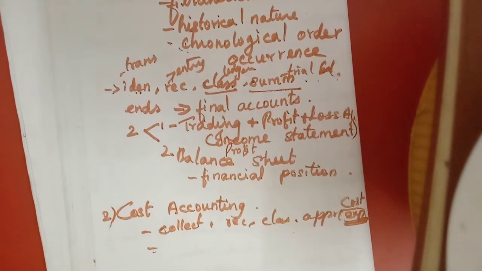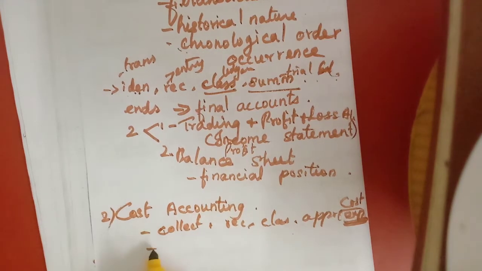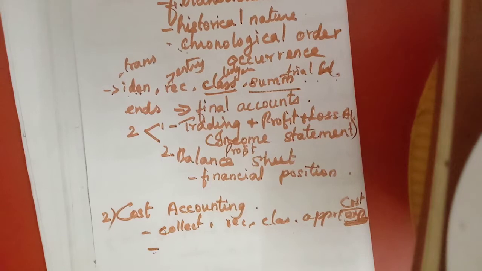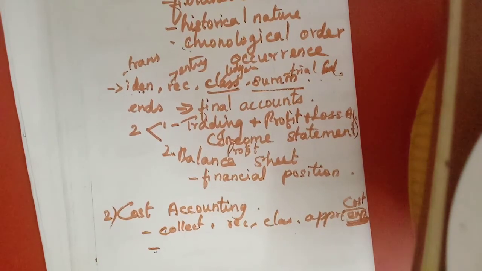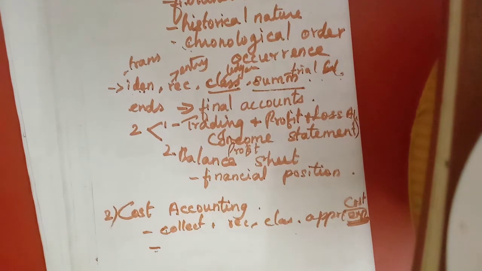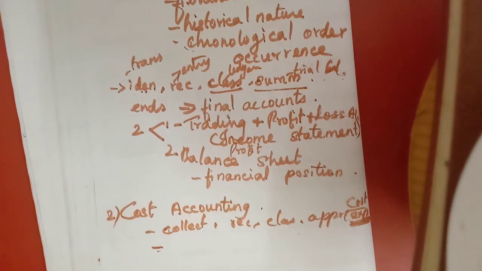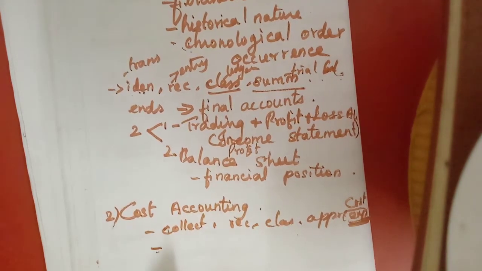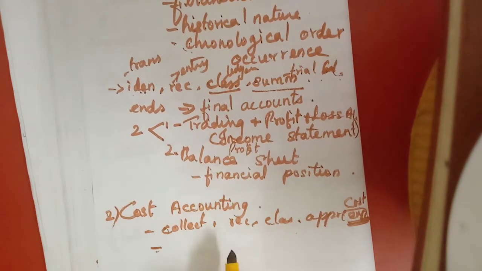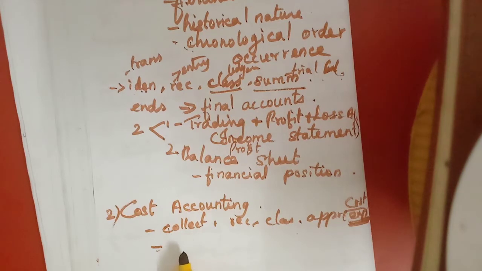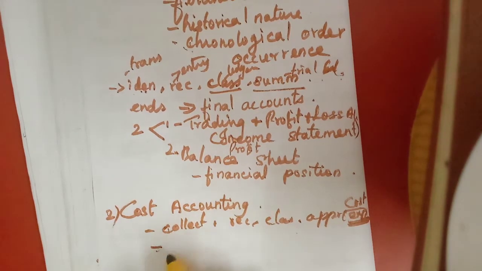If there is an increase in the cost compared to last year, they will compare with other years or with the sister concerns, the similar concerns outside the business entity. So that will be compared, and they will allocate the cost, and they will calculate the cost of product, and they should take proper decisions.